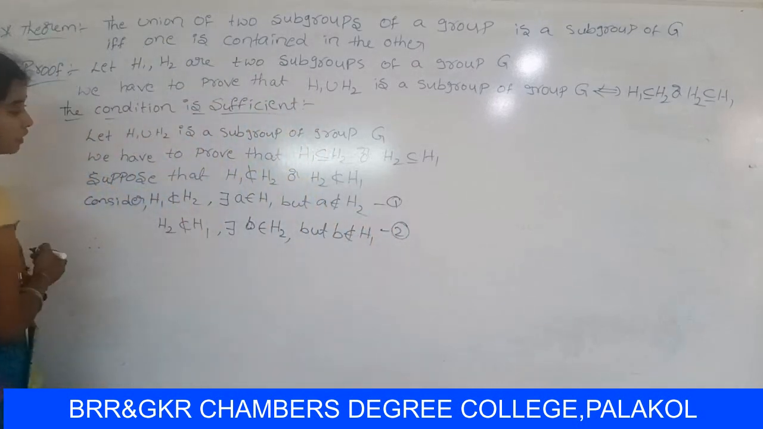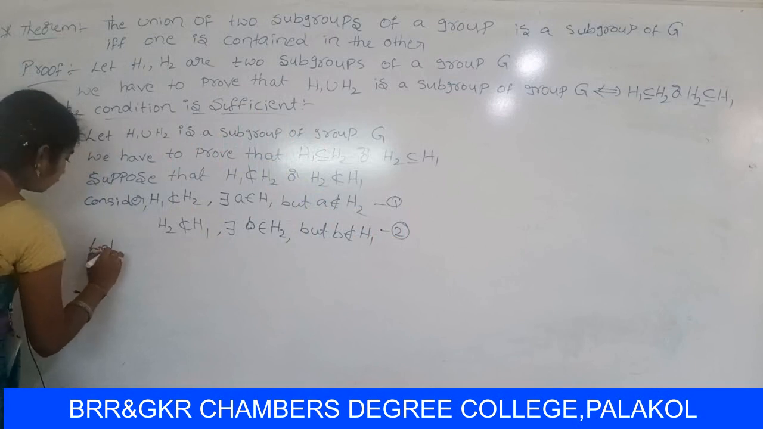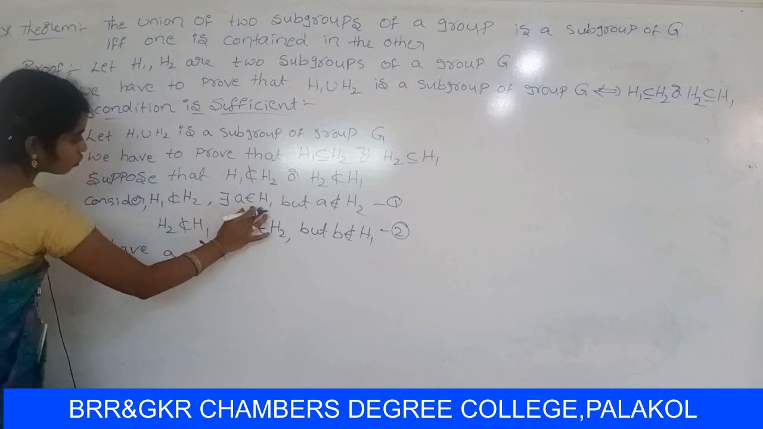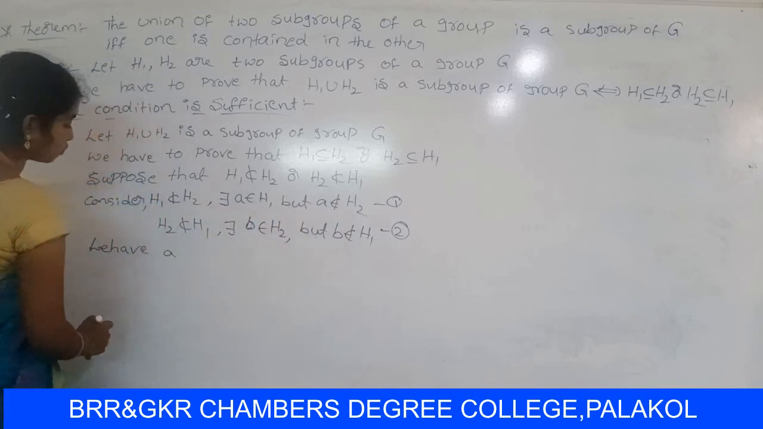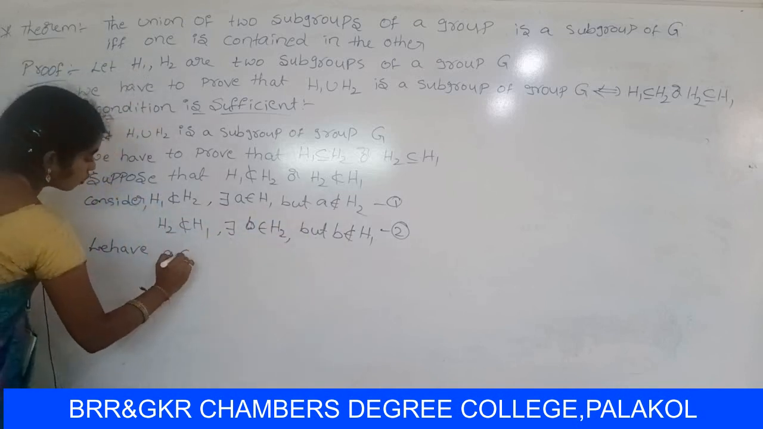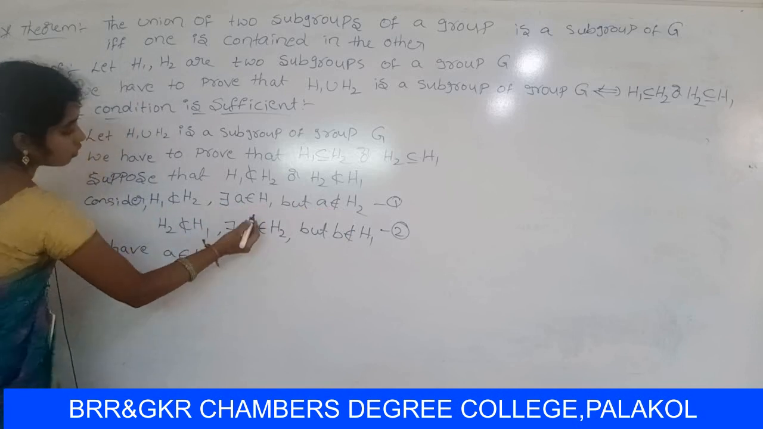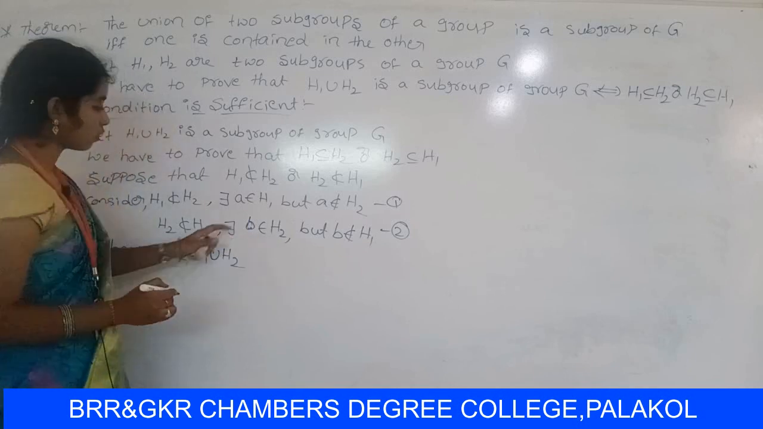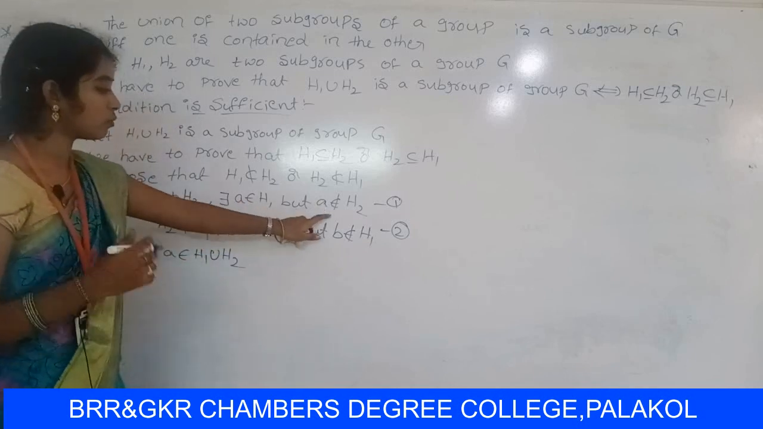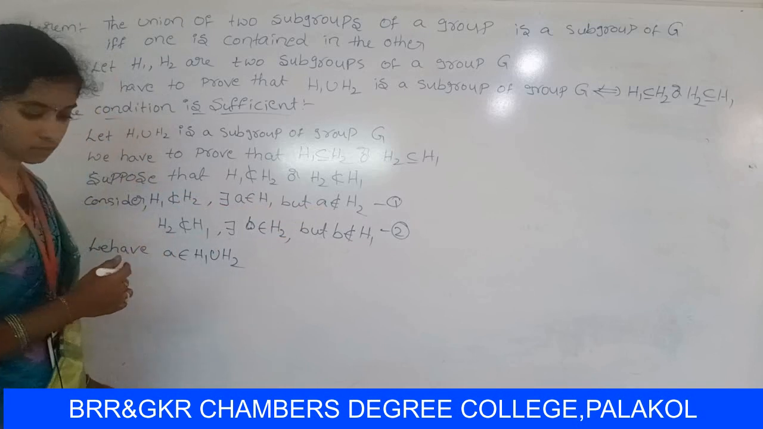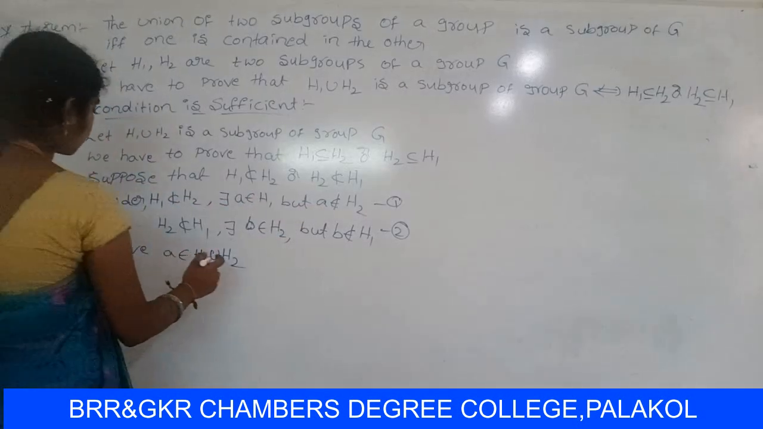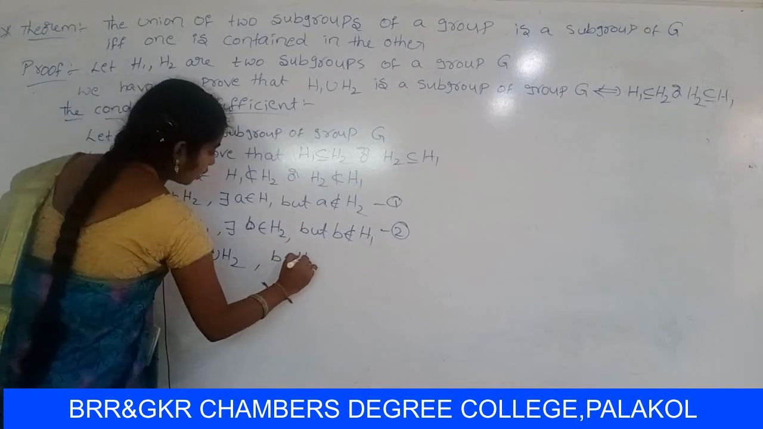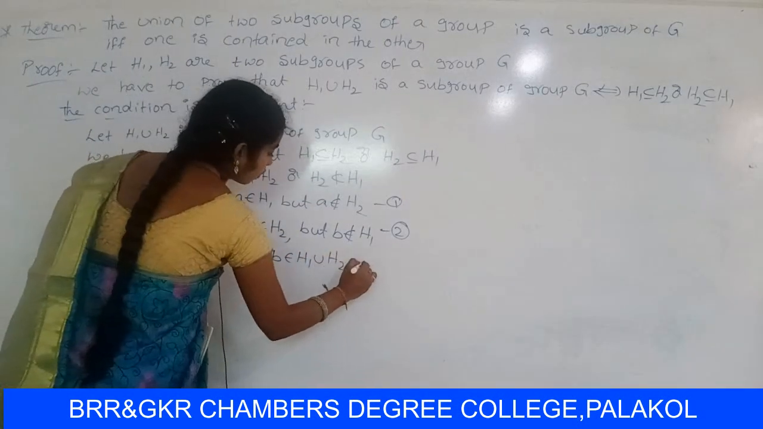So from 1 and 2, it can be written as: A belongs to H1, A does not belong to H2. So A belongs to H1 union H2. A belongs to H1 but A does not belong to H2. So it can be written as A belongs to H1 intersection, H1 union H2. Next, B belongs to H1 union H2.